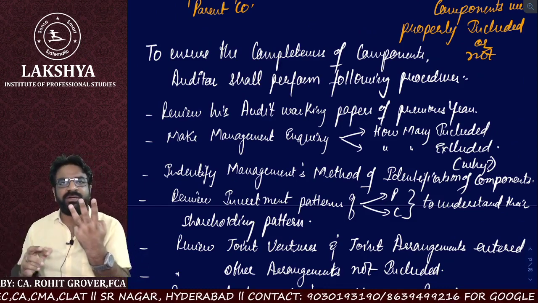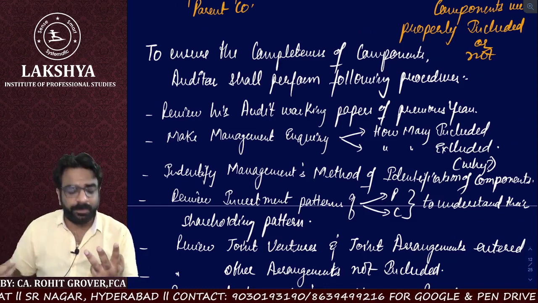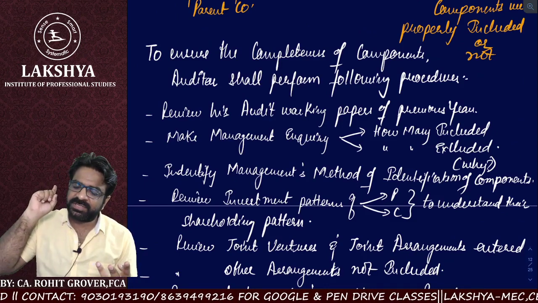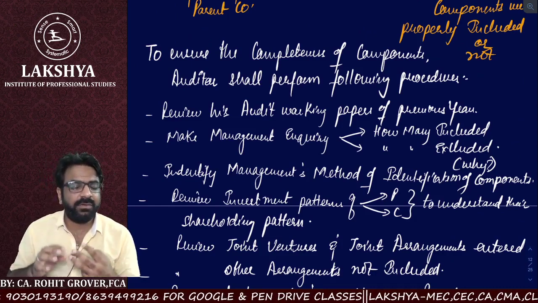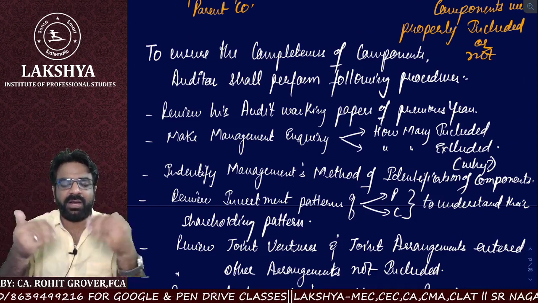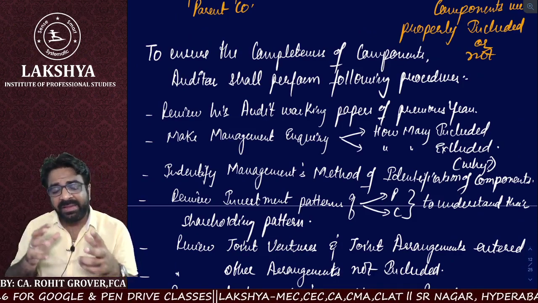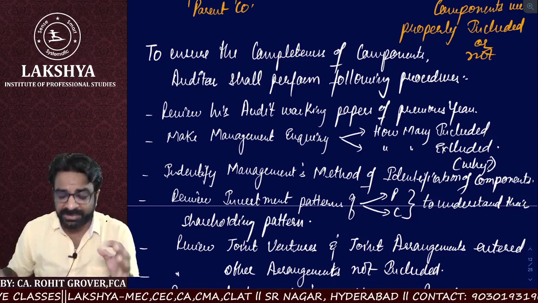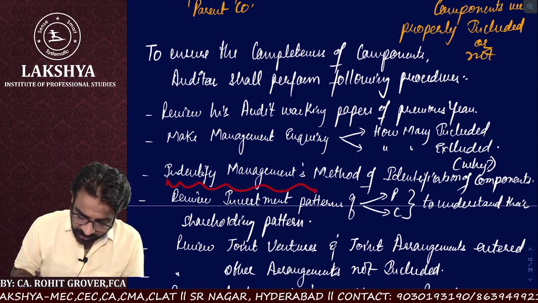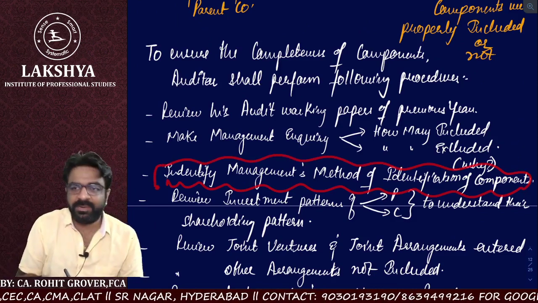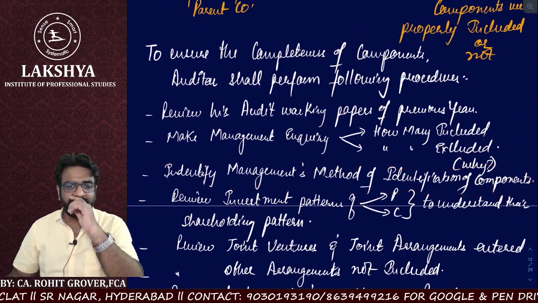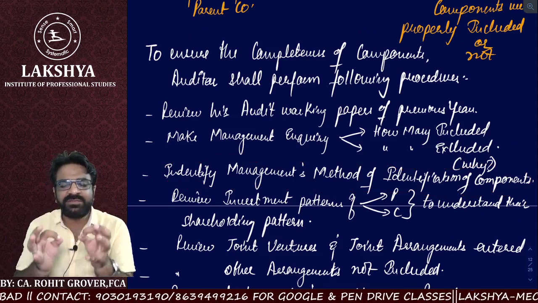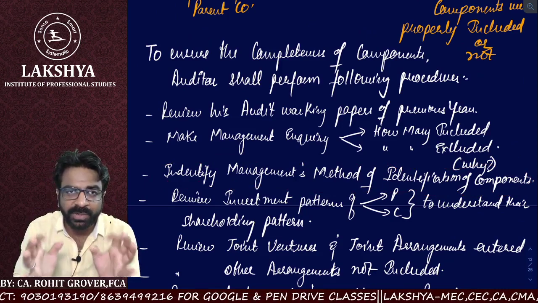So what are the three points we understood to understand the completeness of the components? Point number one, I will review my own audit working papers of which year, sir? Previous years. Point number two, I will directly go to the management and ask them how many are included and how many are not included. And I will identify the management's method of identification of their components. How the management identifies components, that also I am going to verify. Clear everyone? Yes? Okay. Next point. Now I will review the investment patterns of parents and components.